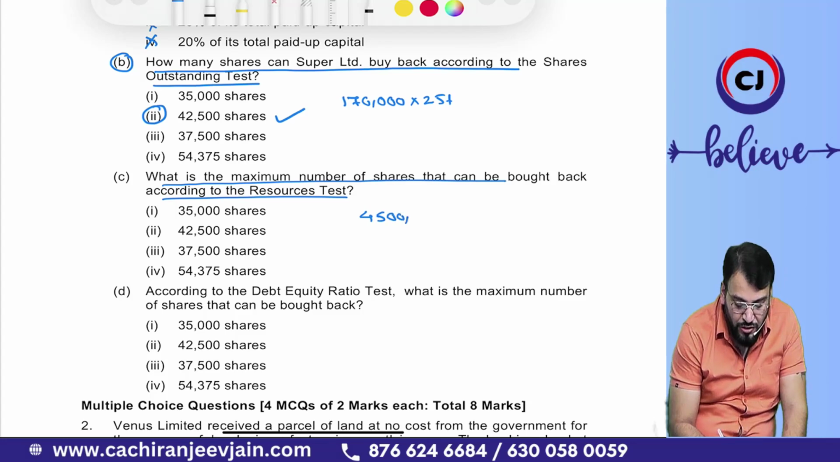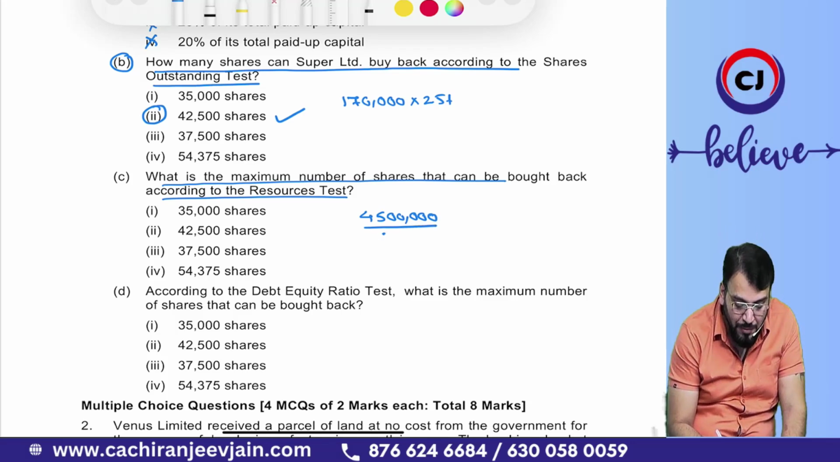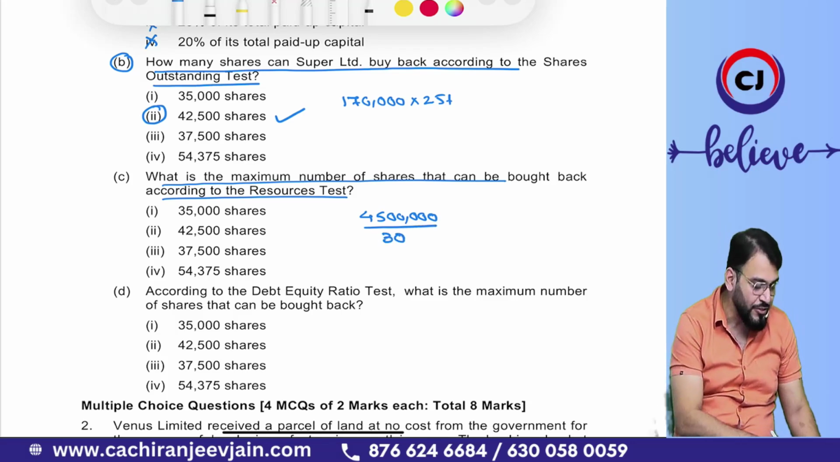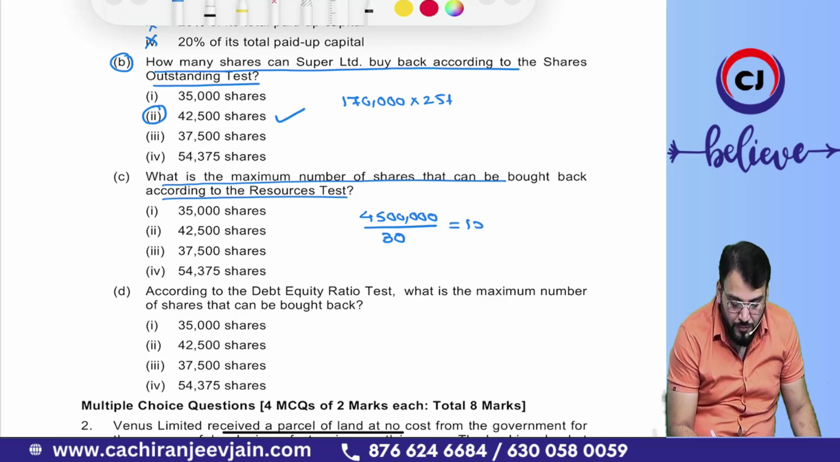Now this is the total resource, the total fund. We will divide it by the buyback price. So divide by 30, and it comes to 1,50,000. Out of these, 25% is the maximum.